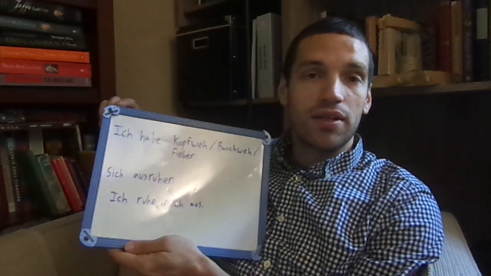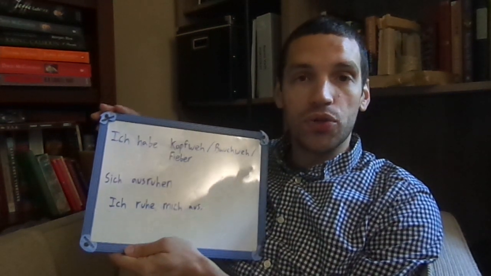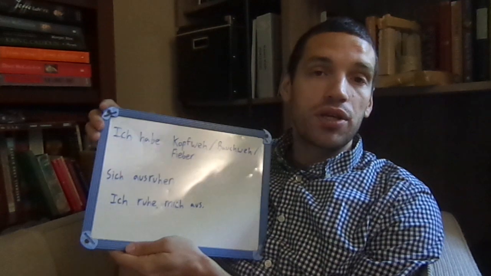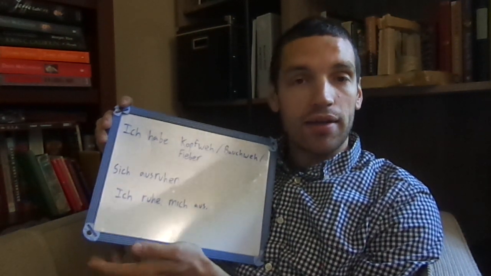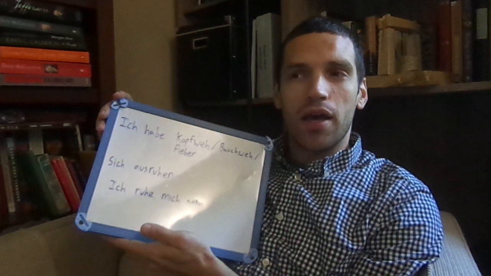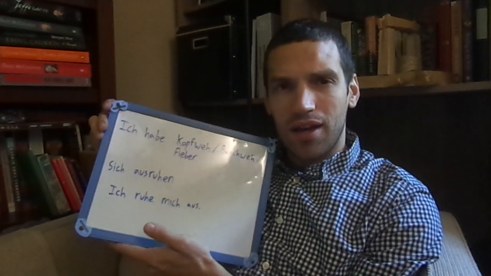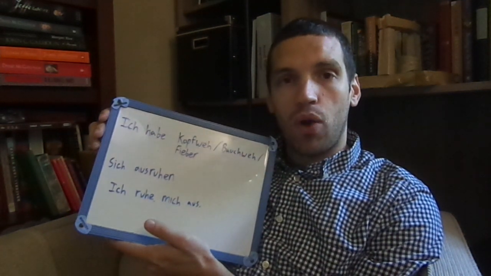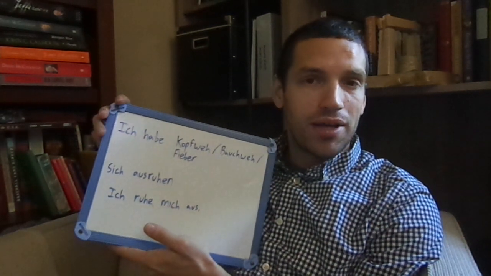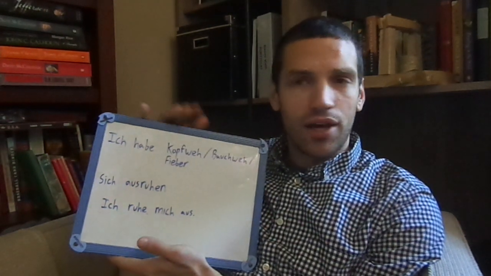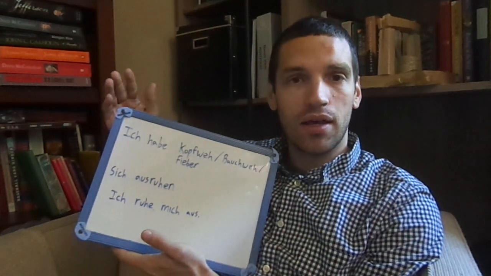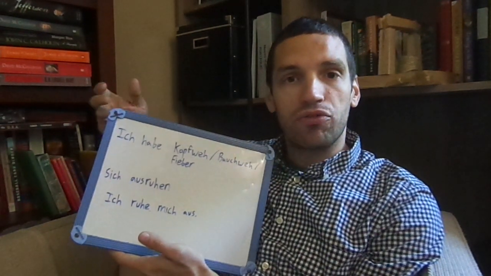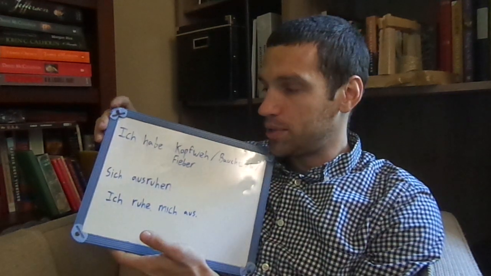The reflexive means that in a sentence we have to say who we're doing that action to. So if we compare it to English, we use my a lot. Like we might say, I'm going to wash my hands, I'm going to brush my teeth. And if we really think about that sentence, it's kind of unusual, right? Why do we need to specify when I'm going into the bathroom that I'm going to go brush my teeth? Are there someone else's teeth in there that I'm going to brush? Am I going to go wash somebody else's hands? But we still add that reflexive in there to show who the action's happening to.